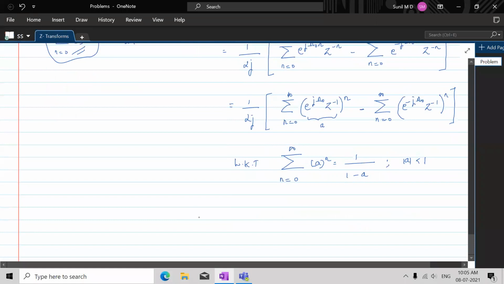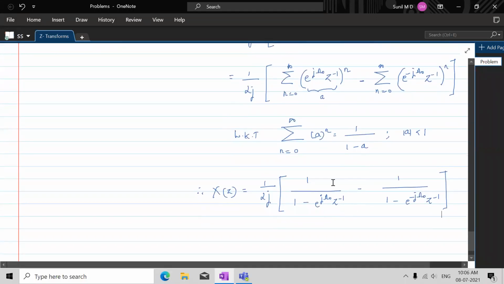Fine. Therefore our X of z would be what? 1 by 2j outside. So now this would become 1 divided by 1 minus e power j omega naught z to the power minus 1, minus 1 by 1 minus e power minus j omega naught z to the power minus 1. So this is how the X of z looks like. It is in terms of z inverse. Let's write this in terms of z.